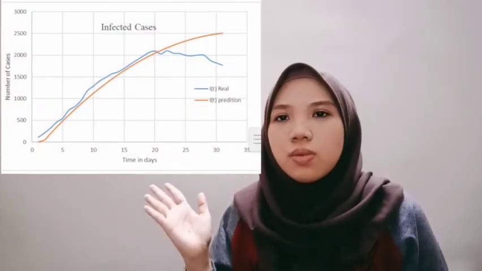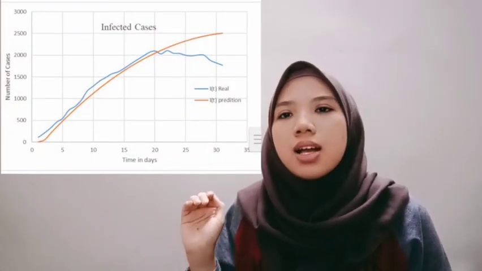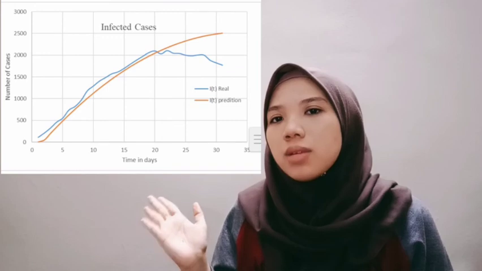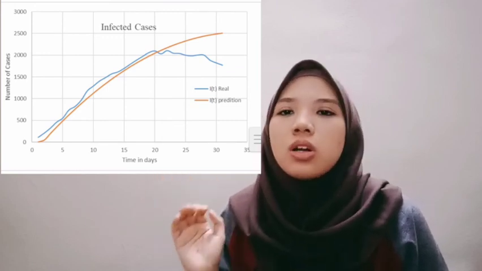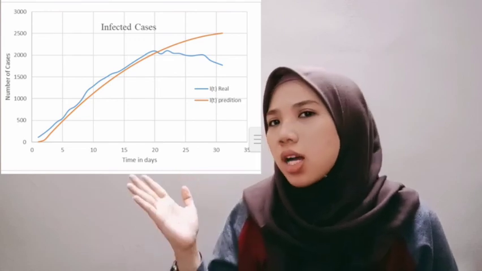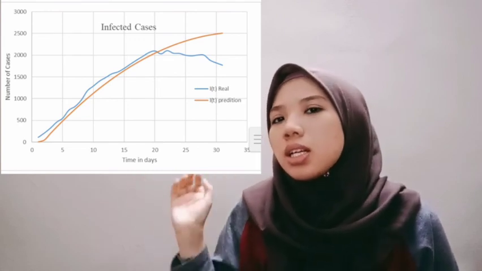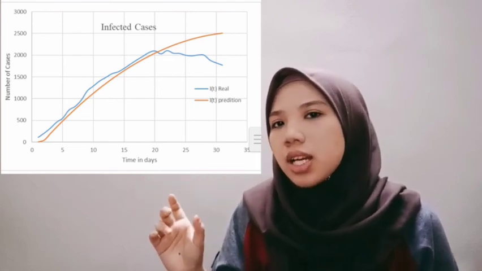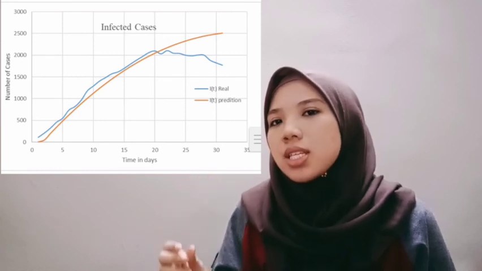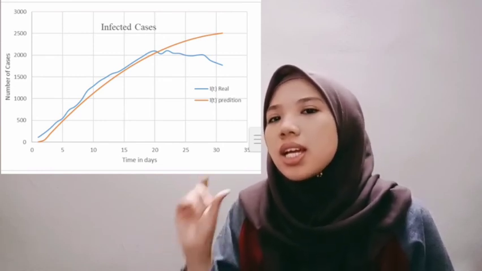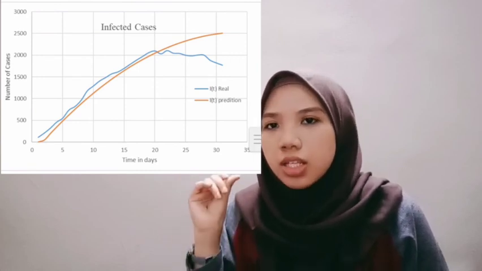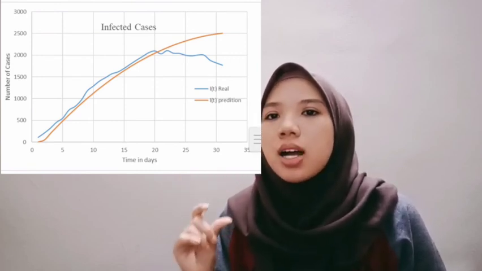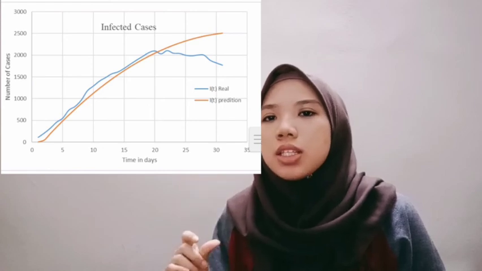As for figure 2, we have infected cases data. The blue one represents our real data, meanwhile the orange one represents our prediction data that comes from our calculation. As you can see, up to 20 days, the real case data and the prediction data have the same pattern of increasing, but after 20 days, the real case data decreases significantly. This creates a big difference compared to our prediction data.